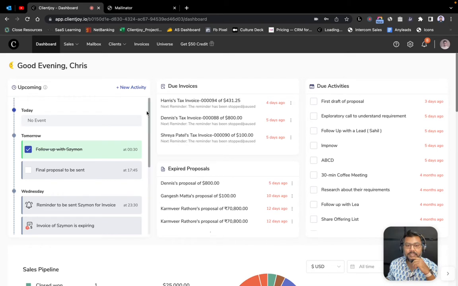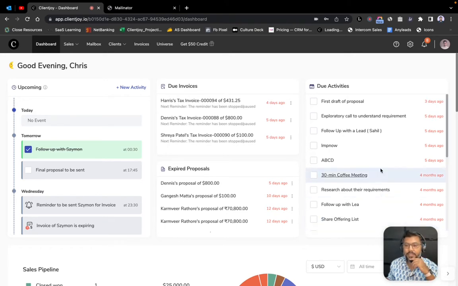The next thing that they see is due invoices, which is primarily the invoices that they had sent out to their clients but have not yet been paid and now are overdue, and so they may want to focus on that from a cash flow standpoint. And then the next thing it focuses on is expired proposals, and so that helps them figure out how their future cash flow looks like, right? In terms of the proposals that they have already sent and then they have expired and they have not yet been accepted or declined by the leads, and they might want to start working on them.